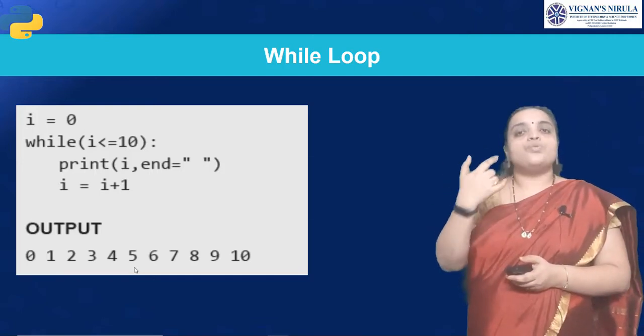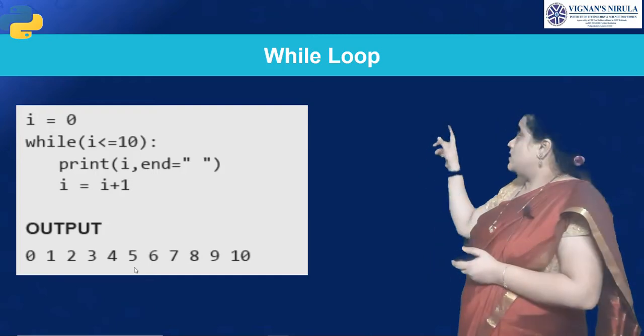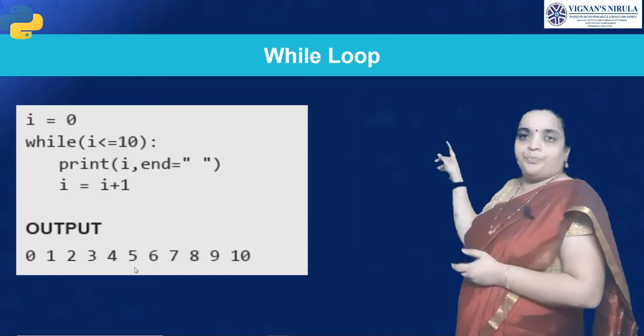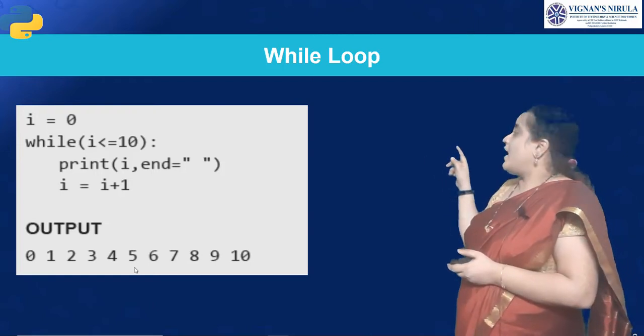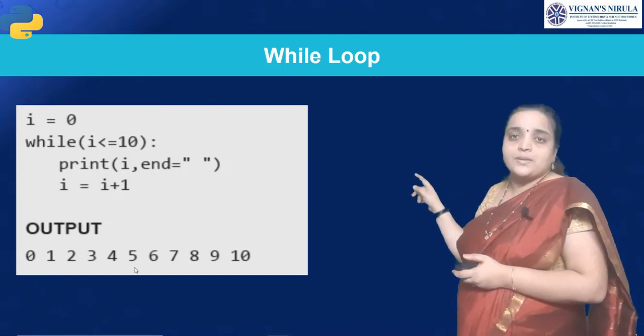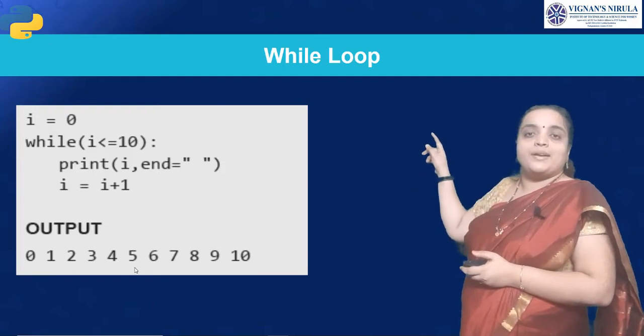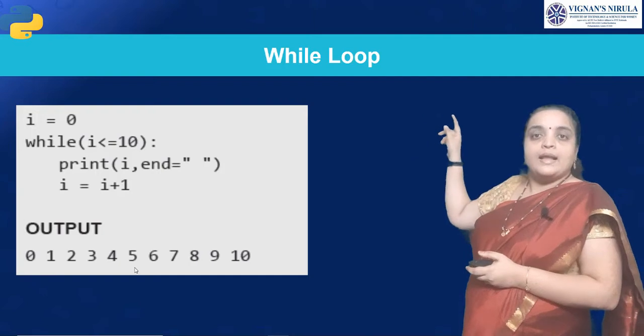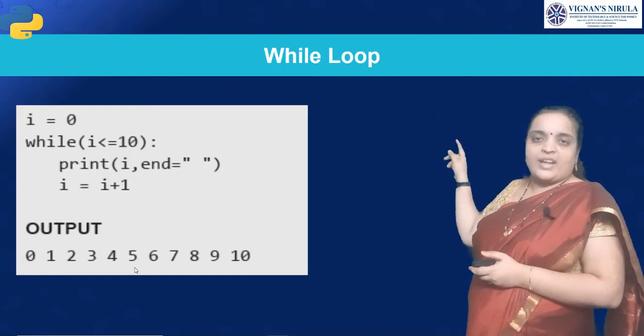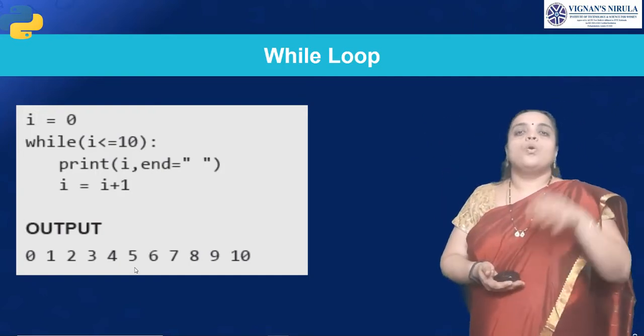In the first iteration, what will be printed? I is 0, and 0 is less than or equal to 10. So I is printed, that is 0 is printed. Then it is incremented by 1. It again checks the condition. I is 1, and 1 is less than or equal to 10. Yes, it is true. Then 1 is printed.